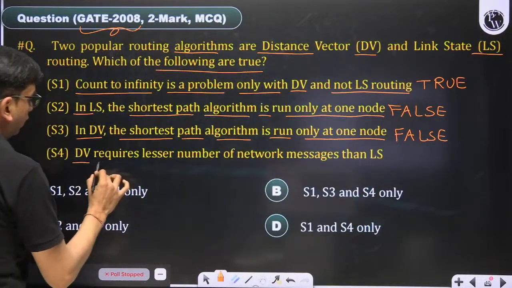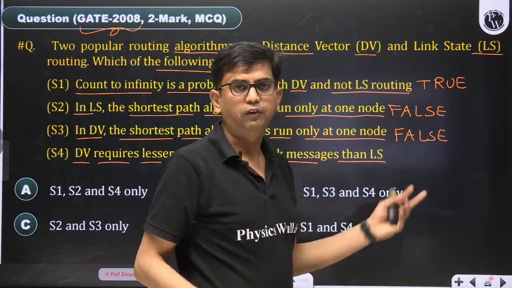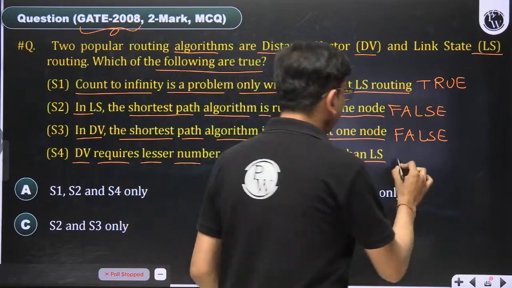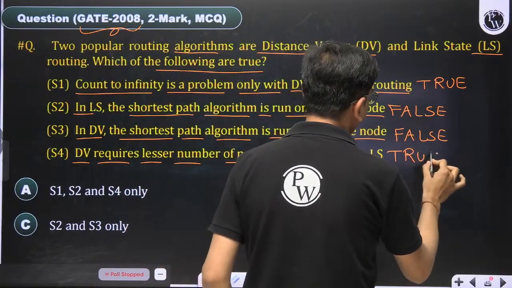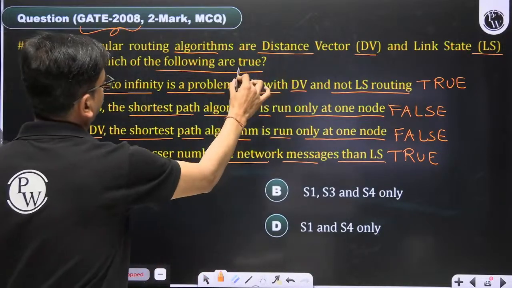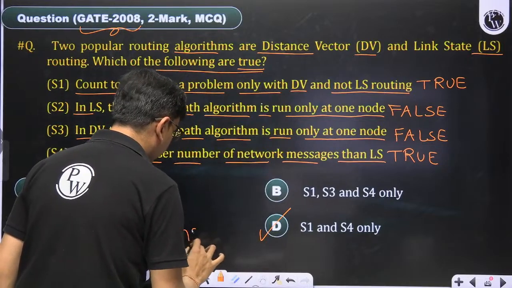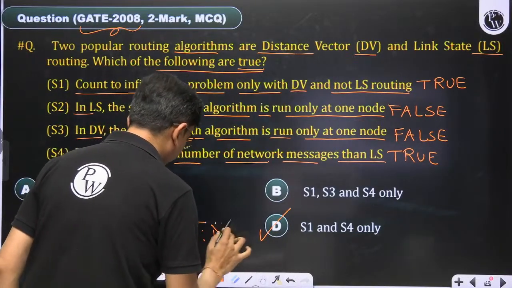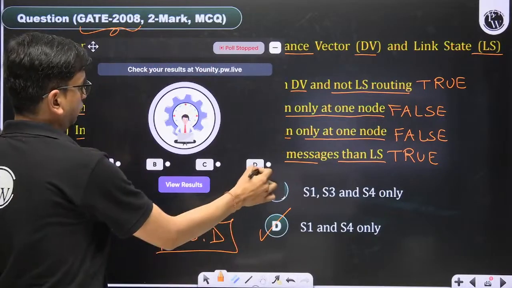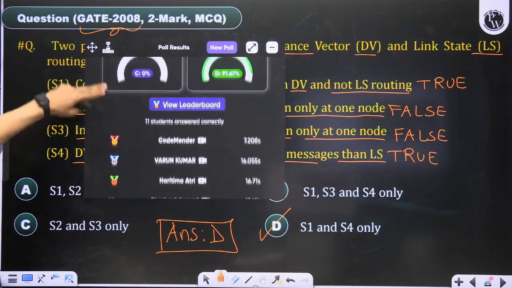Then, DV requires a lesser number of network messages than LS. True. In LS, we need to broadcast the packet. In distance vector, we need to share with the neighbors only. 100% true statement. So S1 and S4 are true, which is asked. Correct answer of this question is D. 91% of people have given the answer.